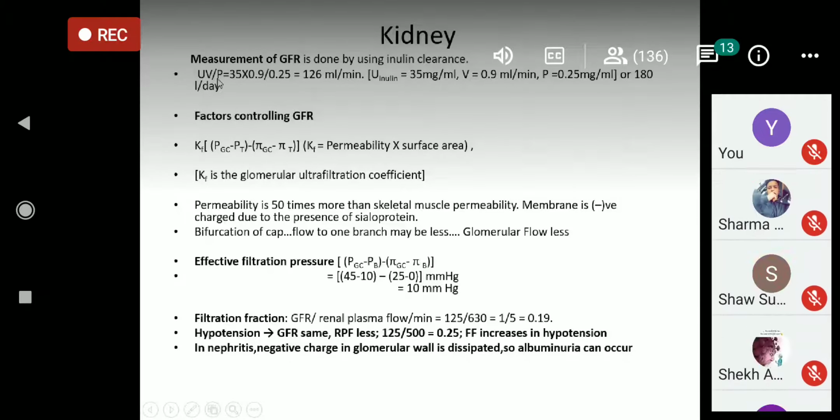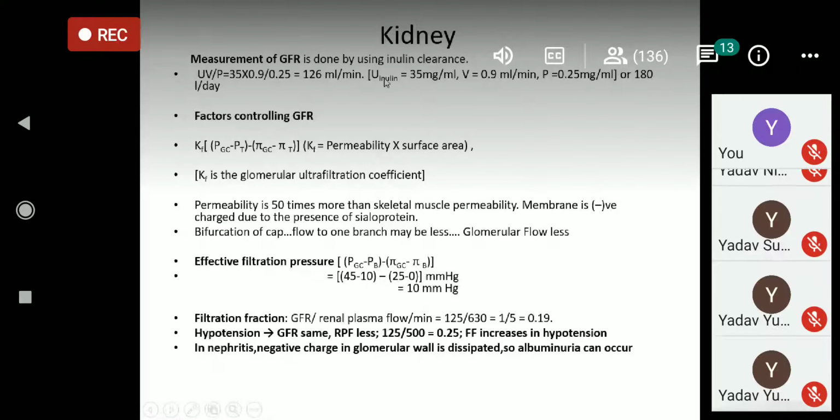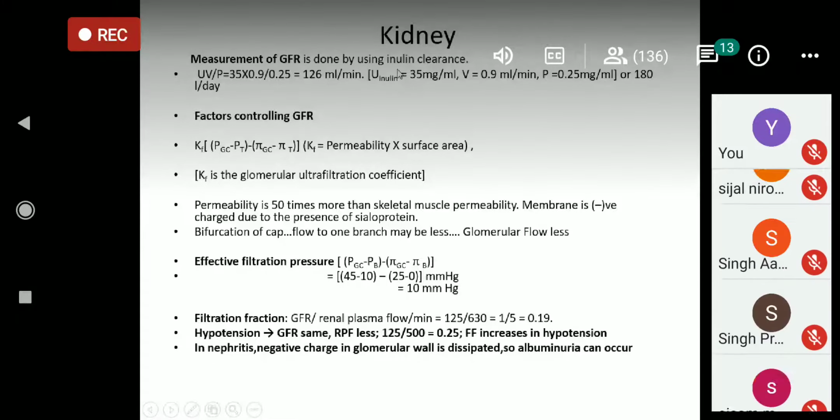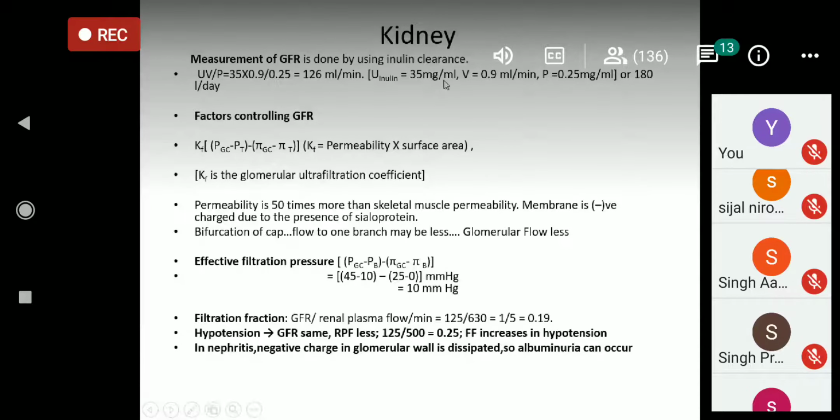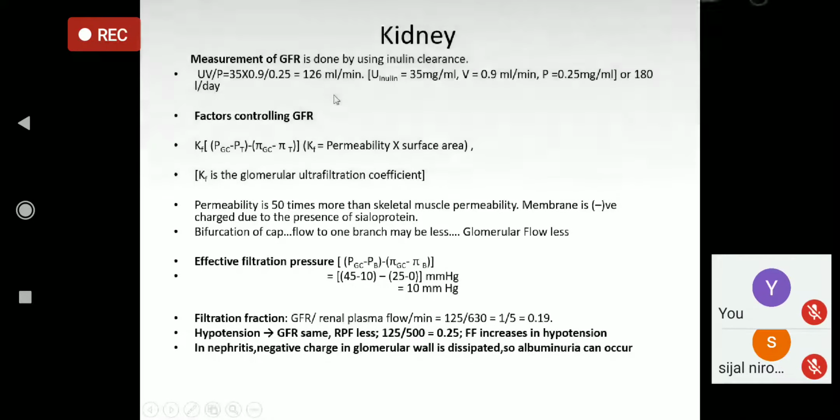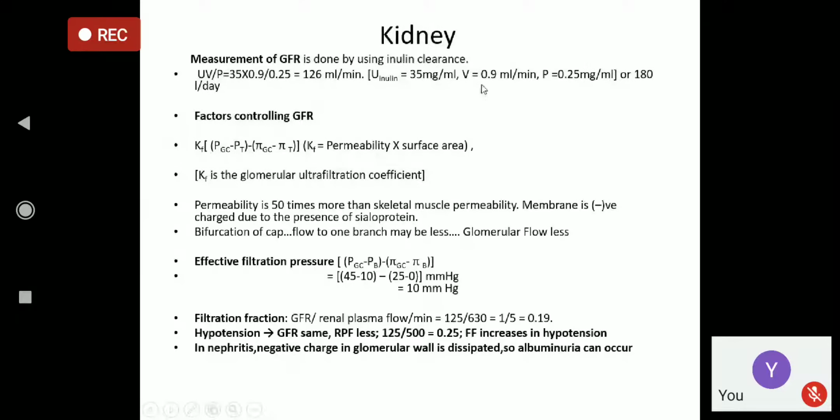UV by P. U means inulin concentration in the urine, that is 35 milligram per ml. And V means volume of urine produced per minute. It is almost 1 milliliter per minute, 0.9 ml per minute. Then P means concentration of inulin in the plasma.